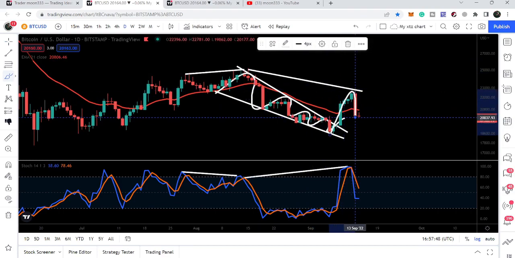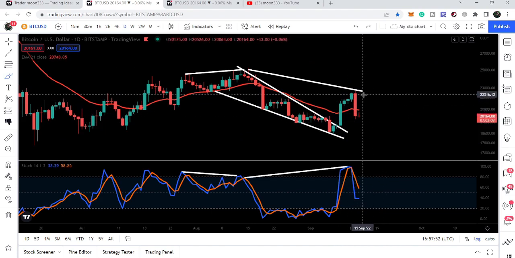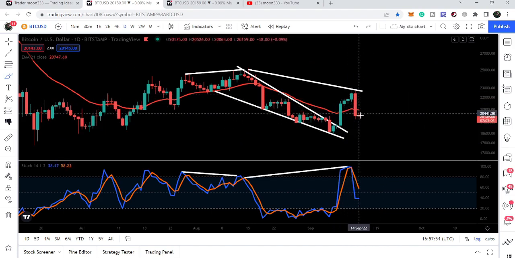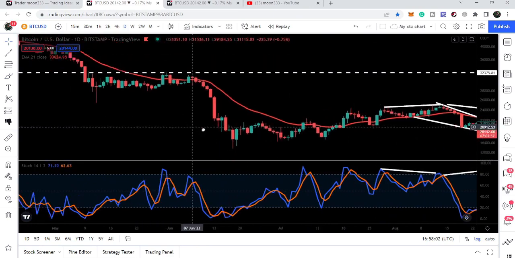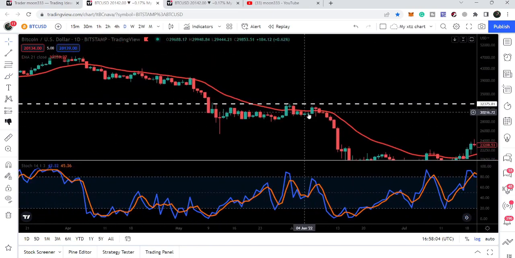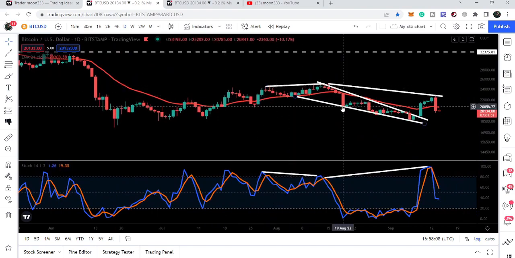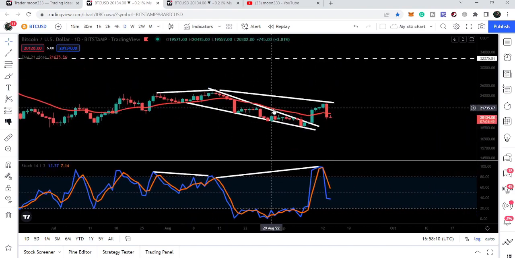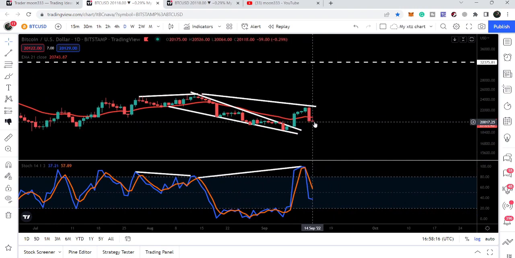After this breakout we had a nice pump but again moved down, and right now you can see that the candlesticks have moved below this support of red line, that is the EMA 21, the exponential moving average 21 on the daily time frame chart. Previously this level, this EMA 21, has acted as a very strong resistance for the price line, and you can see here for a while we broke it out, but again we moved down, again it turned into a resistance, and here we again try to break it out. Now it depends where this daily candlestick will be closed.